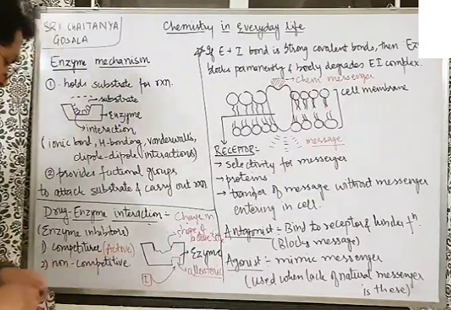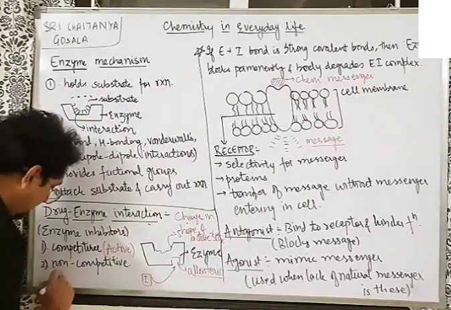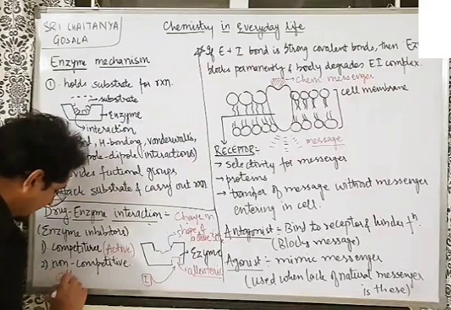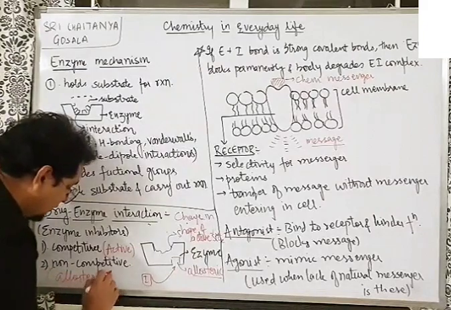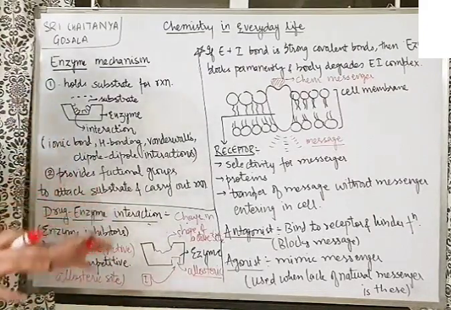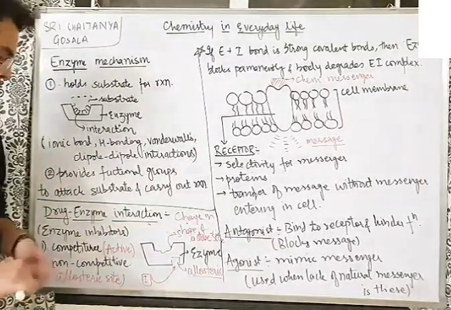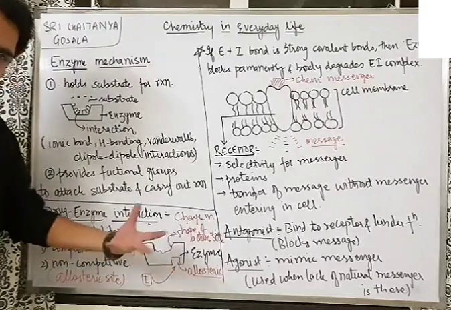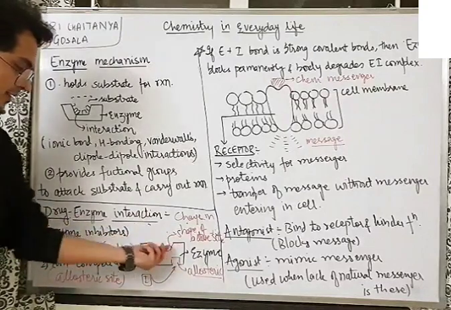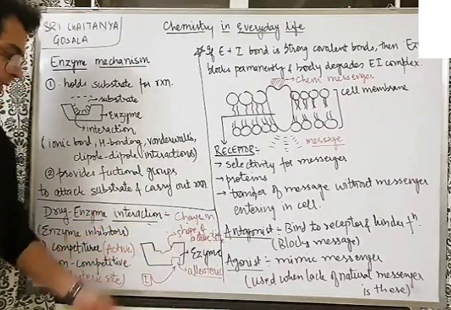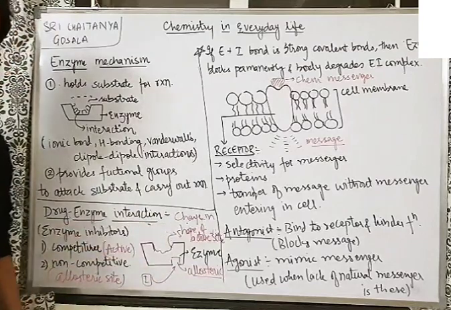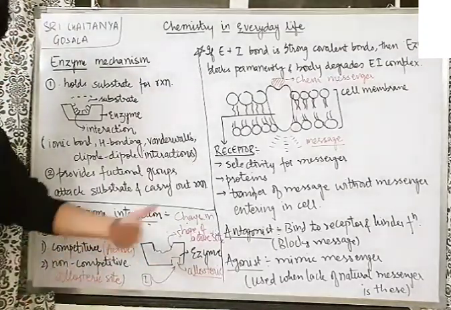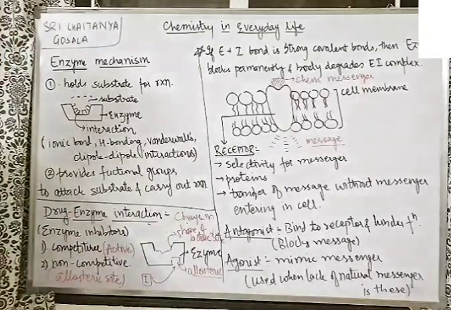So what happens in the non-competitive mechanism? The inhibitor binds to the allosteric site. What is the allosteric site? It is a site which is not the active site, where the substrate will not come and bind. So the inhibitor went there and bound here. It changes the active site shape because of the chemical reaction. So the substrate will not be able to recognize this enzyme. So this mechanism is called the non-competitive mechanism.